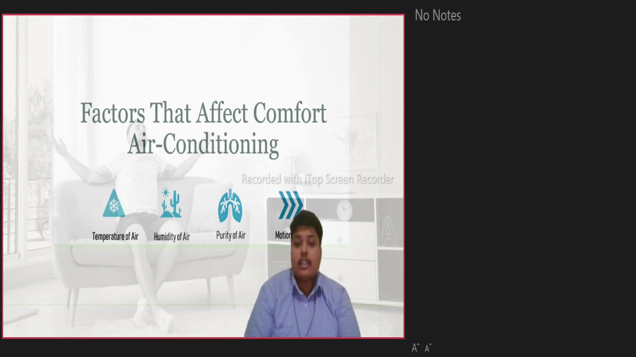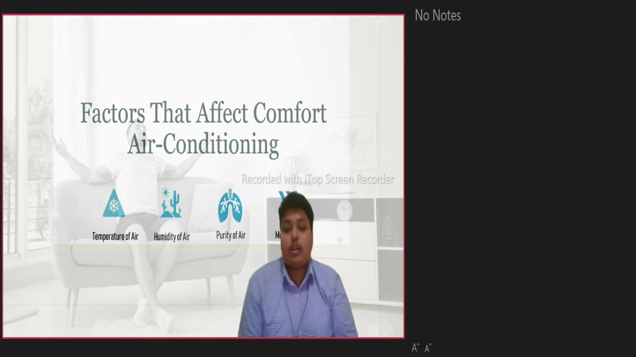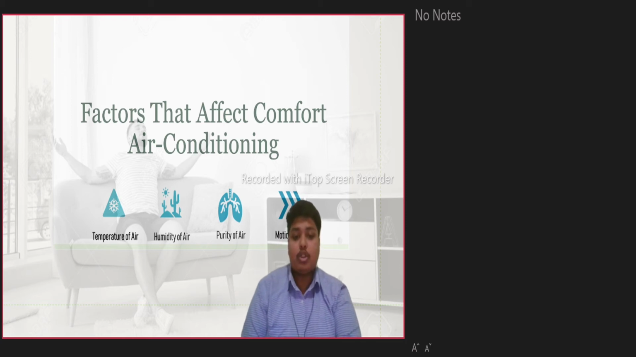The fourth one is motion of the air. Motion of air means to maintain a constant temperature. Motion of air is very important. To maintain a constant temperature throughout the conditioned space, there must be equal distribution of conditioned air in the area. The air movement is maintained at the desired velocity, about 8 meters per minute, using an appropriate distribution system, grills, etc.